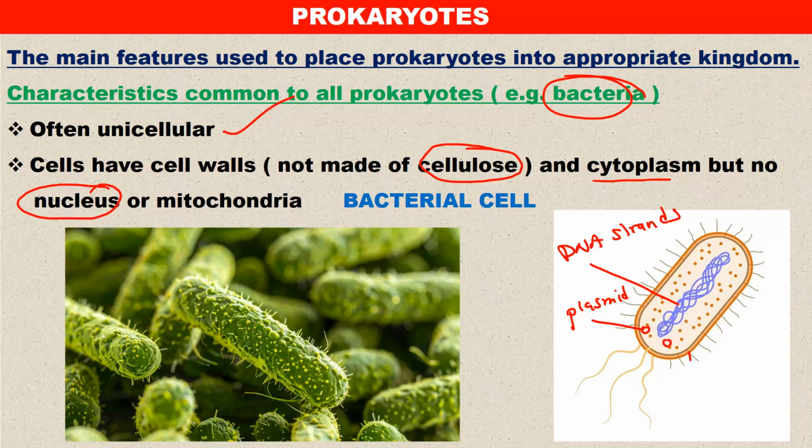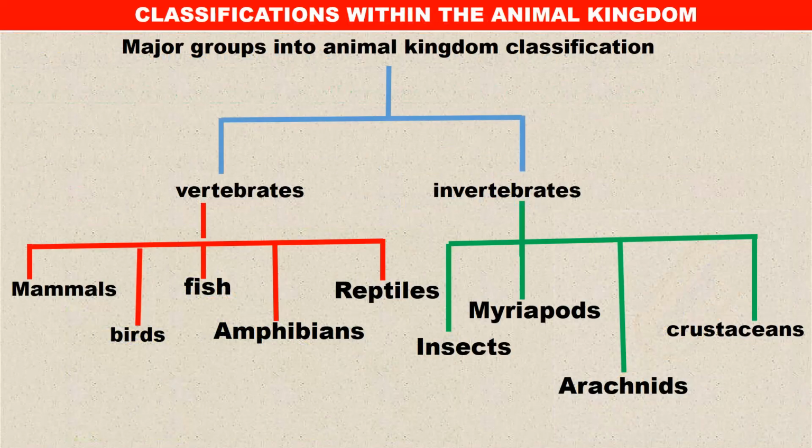Then, of course, there's a cell membrane, which is the inside part. Then we have the cell wall, which is the outer part. Then you have the tail here, which is called the flagella. These are the parts of the bacterial cell, as we are going to look at this when you start looking at organization, and it's very important that you know the parts, especially the plasmid. Very important. All right, so these are the kingdoms that we can look at.